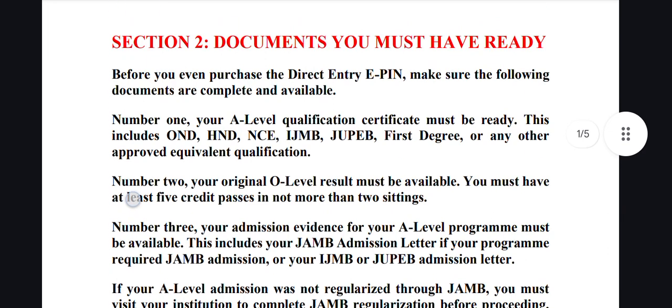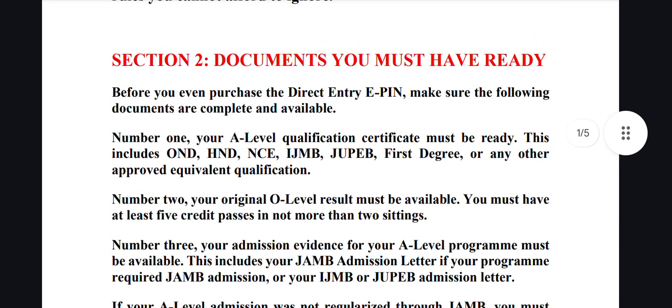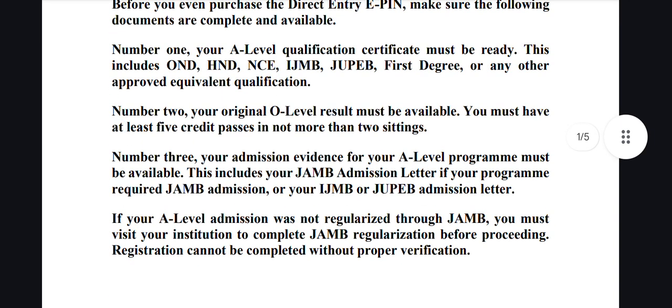So before you can start direct entry registration, you must note that you have to purchase JAMB Direct Entry E-PIN, and before you even do that, you must also make sure that you have the following documents readily available. Number one is your A-level qualification certificate.